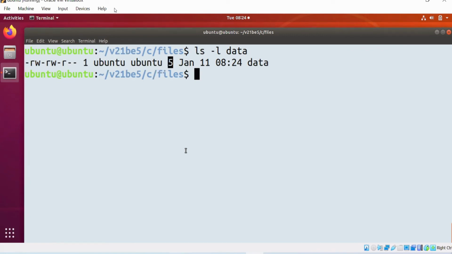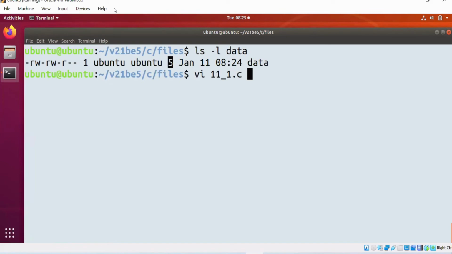Try to understand this very important point. Whatever type of data you are writing into the file, it will convert into a string and put it into the file.